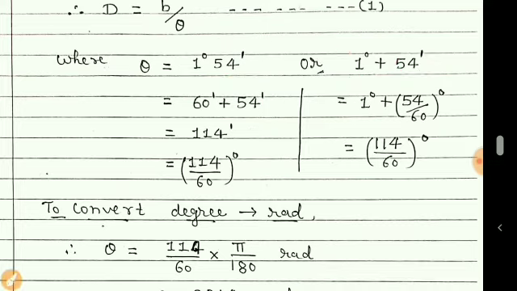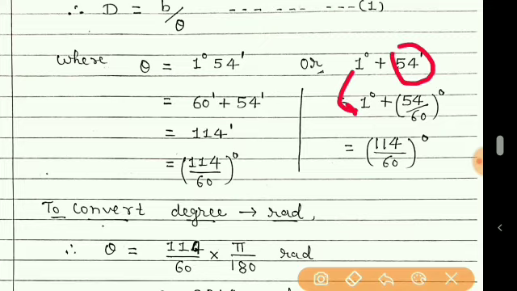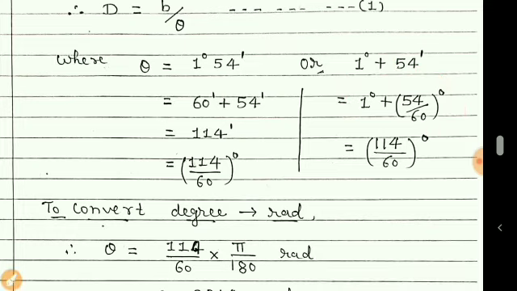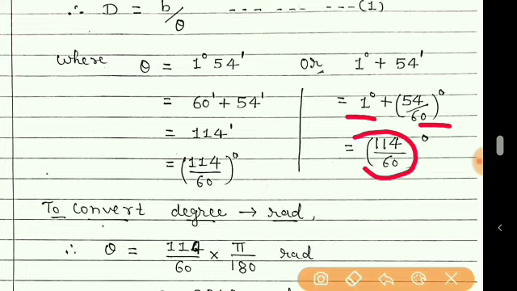So here we'll keep this degree as it is, but we will convert this 54 minutes to degree, and so we have divided it by 60. So now both these terms are in degree. Now taking LCM, we will get this as 114 divided by 60, which is in degree. You can see both these are the same.